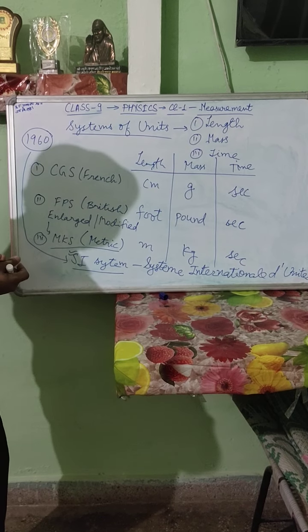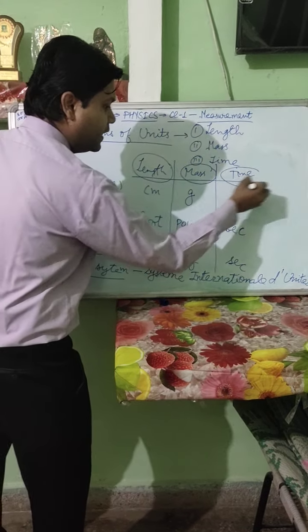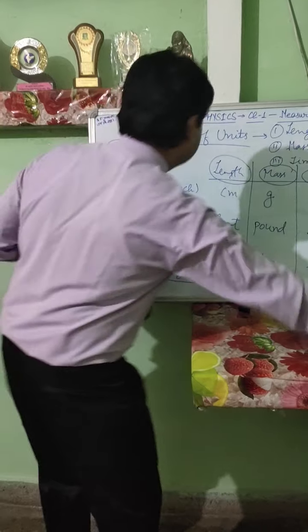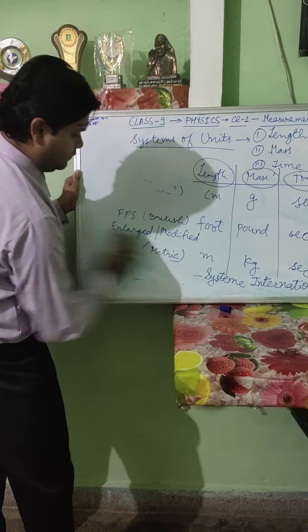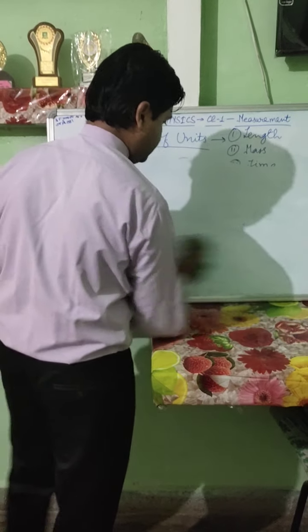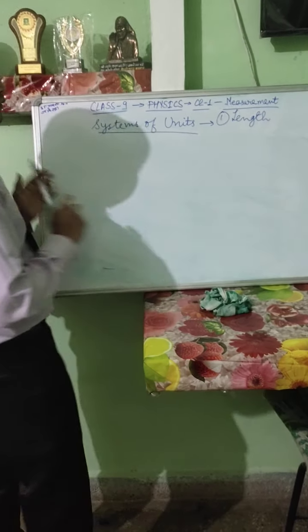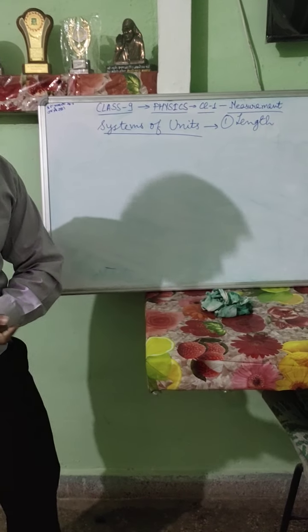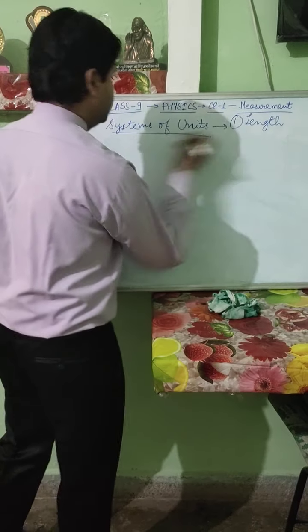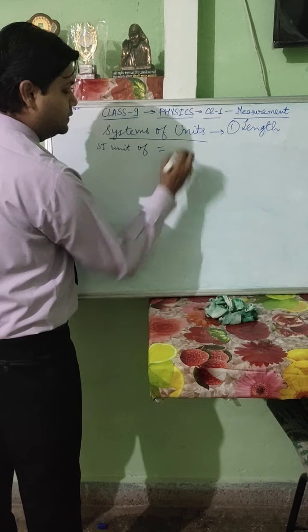Now we are going to discuss the SI units of length, mass and time in detail, along with further units. So first of all, we are going to discuss the SI unit of length. We all know what the SI unit of length is. SI unit of length is meter.